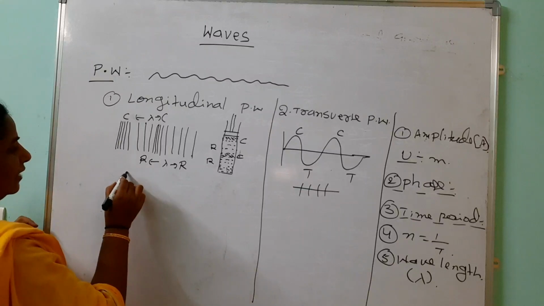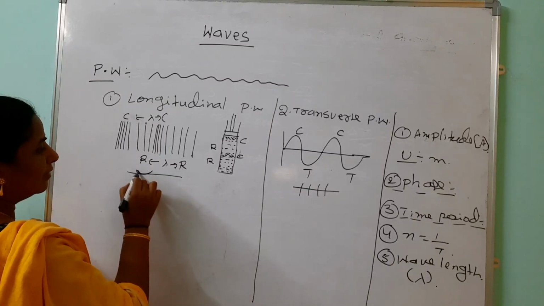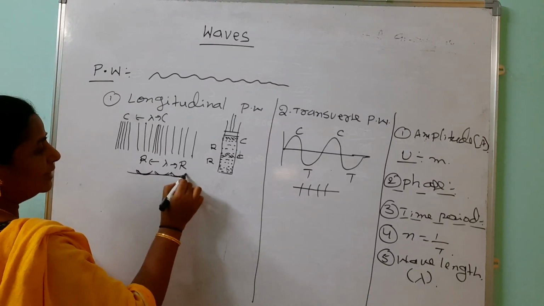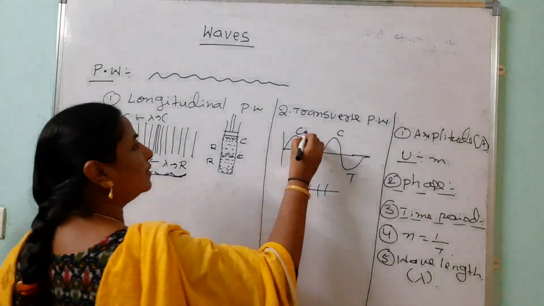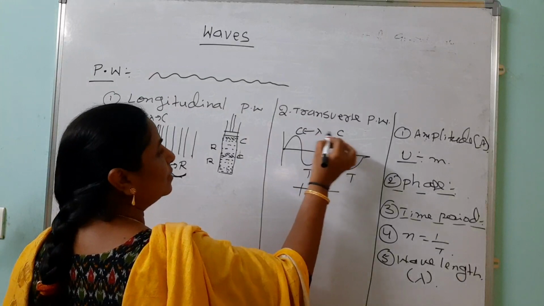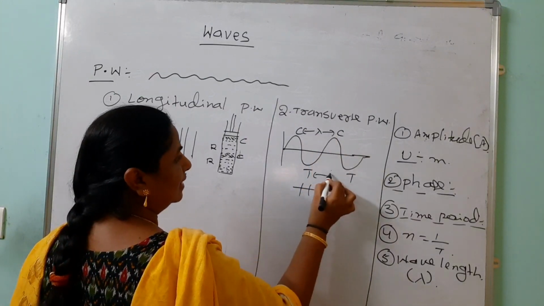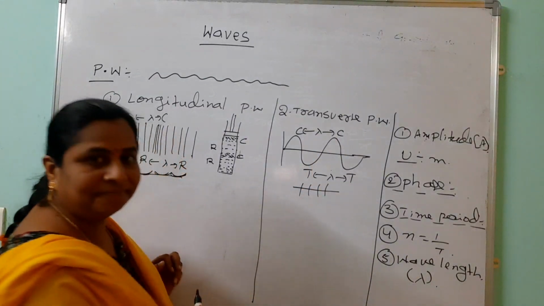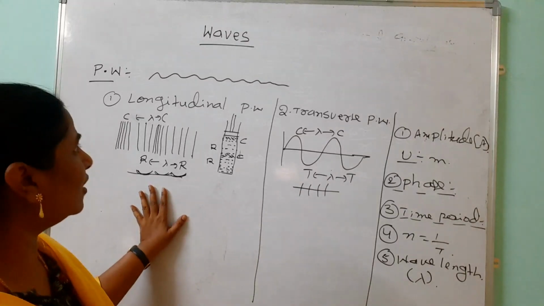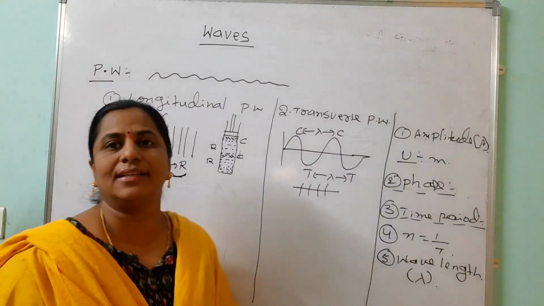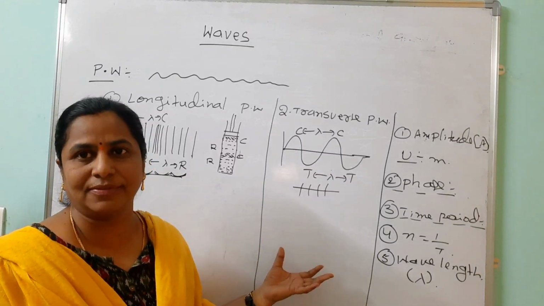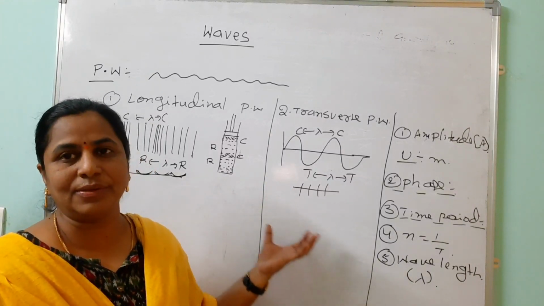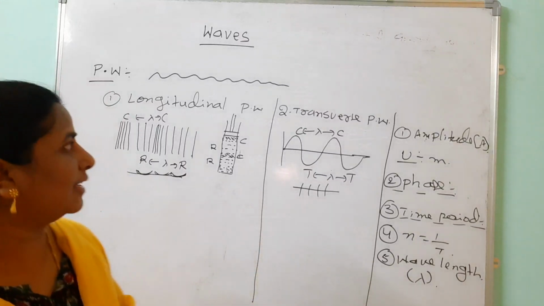But in the other case, molecules vibrate parallel to it. So this is the longitudinal wave and this is the transverse wave. Here also the distance between two successive crests or troughs is the wavelength, lambda. What is an example of a longitudinal wave? Sound waves. Light waves are examples of the transverse progressive wave. So these are the two types of progressive waves.